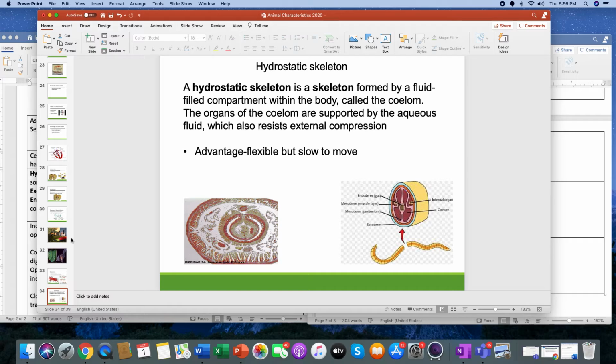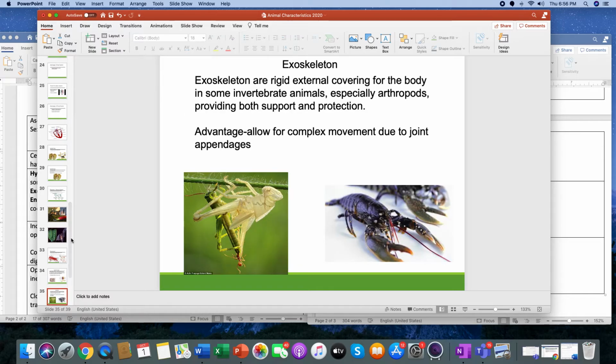So think of a worm, okay? A worm has a hydrostatic skeleton. It has this fluid that kind of acts like it, okay? The advantage is it is pretty flexible, okay? But it is ridiculously slow to move. All right, and then we also have an exoskeleton.